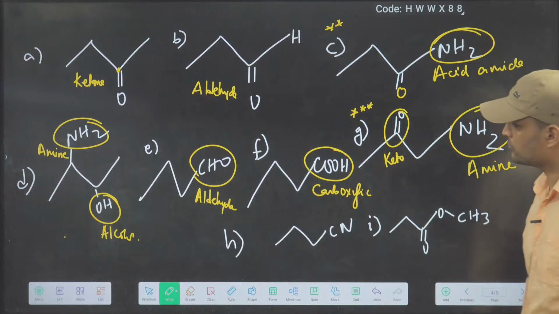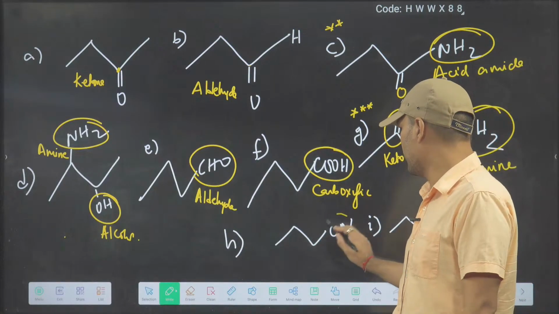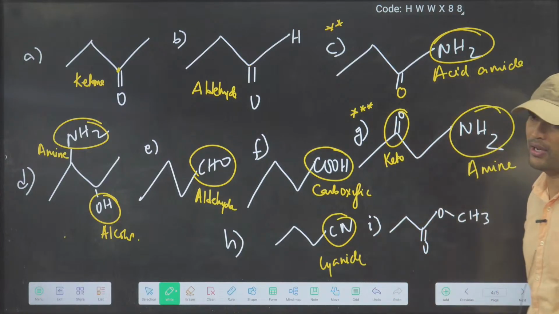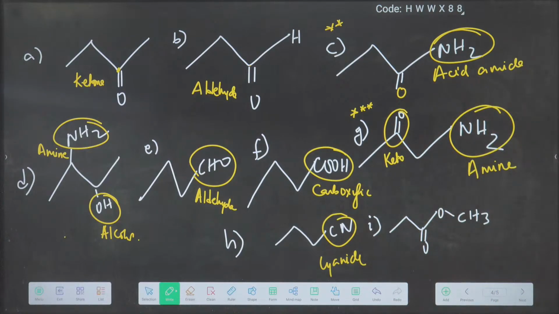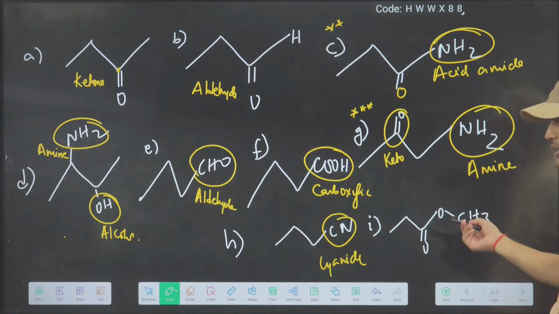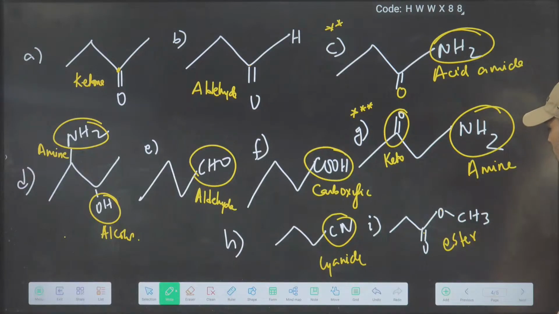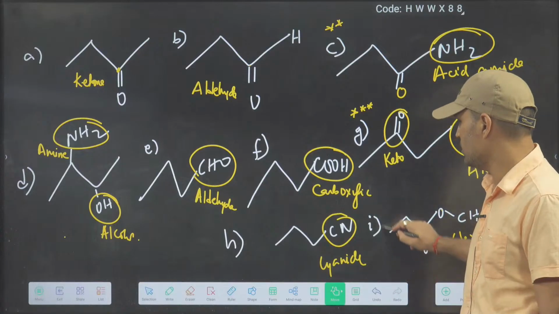हो गया? Come to the next part. So now everyone knows this. Sir, this one is so easy now. Cyanide. What about the I? बोलो I क्या है? Keto. Many people will say anything. Ether. People will say ether. देखो COOR all together means ester. All together means ester. COOR.